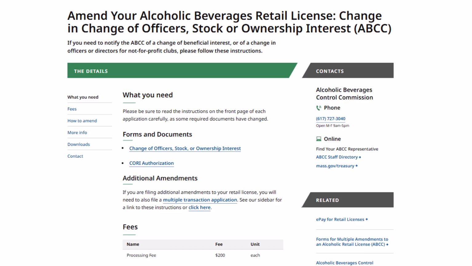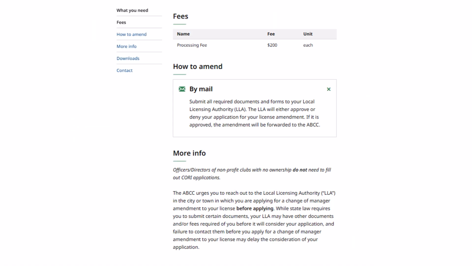If you wish to make multiple amendments to your license, in addition to the Change of Stock Interest Amendment, you may fill out the multiple transaction application and complete the applicable sections. Always make sure that the materials required for each amendment are included in your application packet before being submitted. Before starting the application, please review this page for important information about the application process.